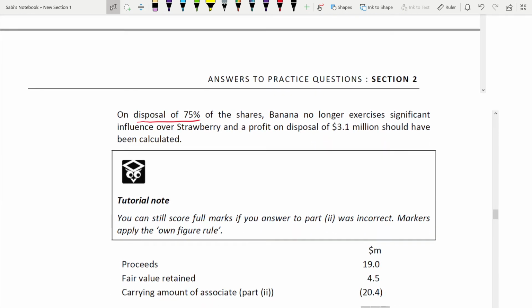On disposal of 75% of the share, Banana no longer exercises significant influence. When you dispose, what happens? It does not even have significant influence anymore. It lost that also. Not an associate anymore over Strawberry. No significant influence over Strawberry. Mention the name of the company. Who lost influence over whom? And a profit on disposal should have been calculated.